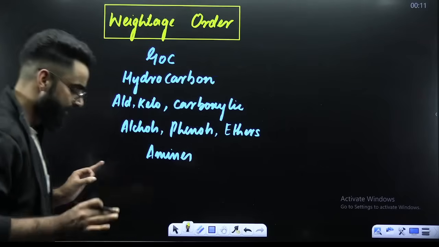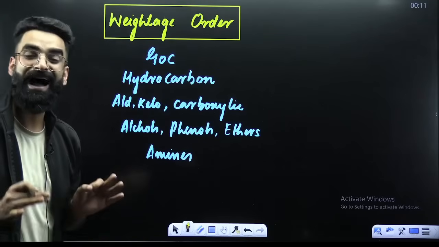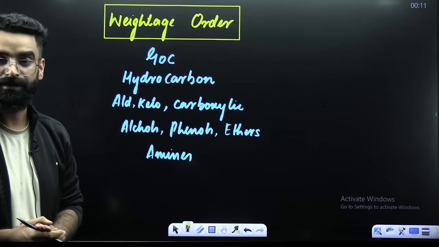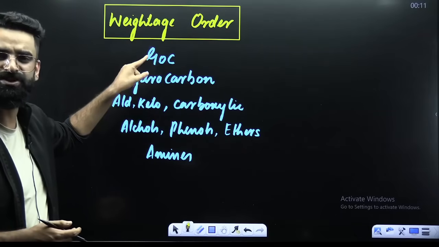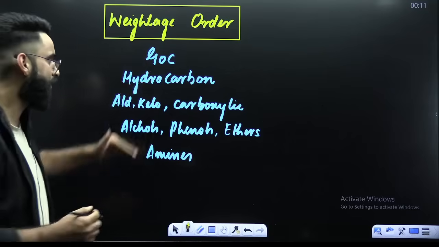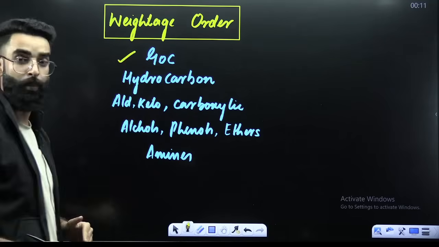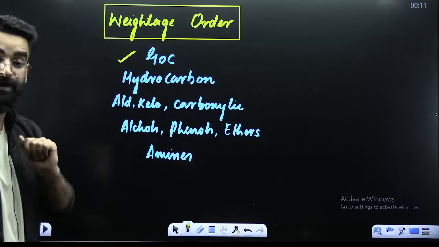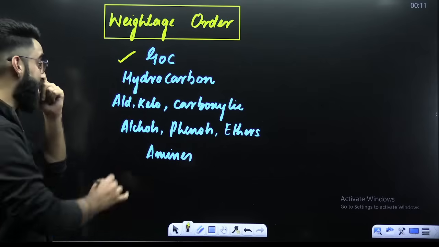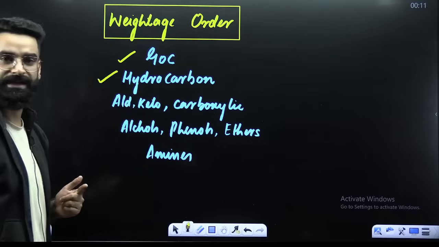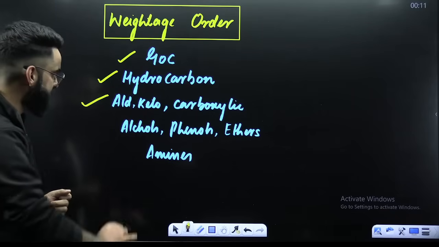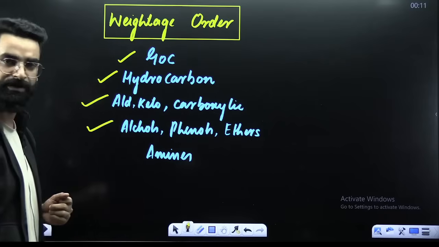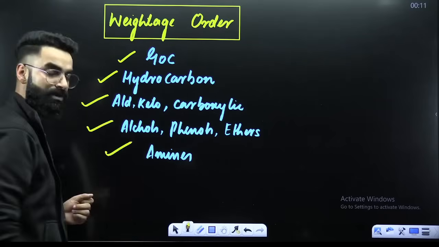Moving ahead, let's first of all have a look at the high weightage chapters of your organic chemistry. My dear students, over here I have mentioned the highest weightage chapters in decreasing order. From GOC, the majority of the questions will come in organic chemistry when it comes to your NEET and even JEE, right? Then your second highest is hydrocarbons. The third highest is aldehydes, ketones, carboxylic acids. The fourth highest is alcohols, phenols, ethers. And the fifth highest is your amines.